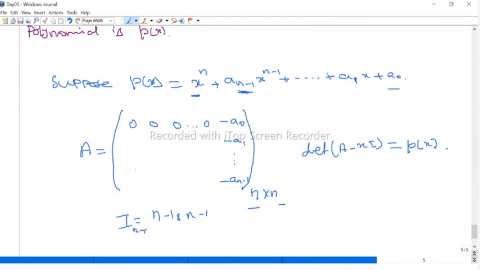That means 1, 0, 0, 0, and then 0, 1, 0, 0, and so on, finally 0, 0, 0, 0, 1. This is the n minus 1 by n minus 1 identity matrix.